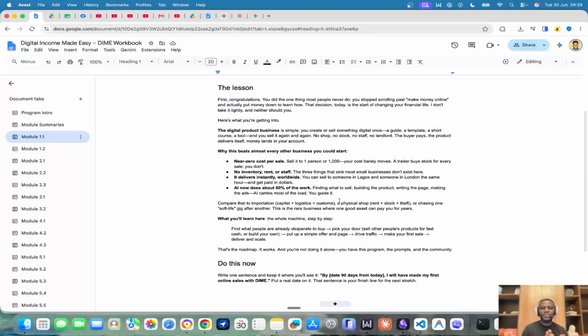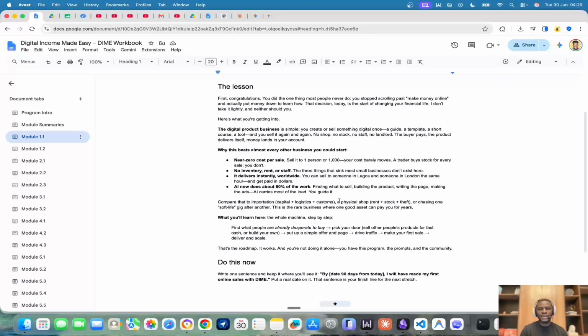And I don't know whatever business you've been thinking about before. Maybe it is importation business, a physical shop, I don't know what it is, right? It might even be one get-rich scheme, forex, whatever scheme. But this one is a sure banker for a very long time. It's not one of those things that you are going to be scared won't be in demand later on. Maybe AI is going to take your job or whatever, it has no business with things like that, right?